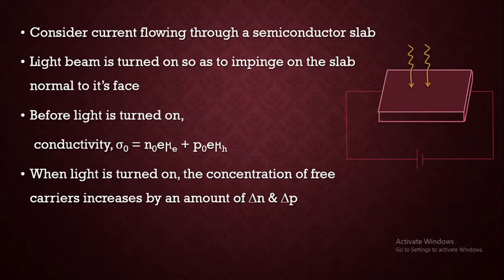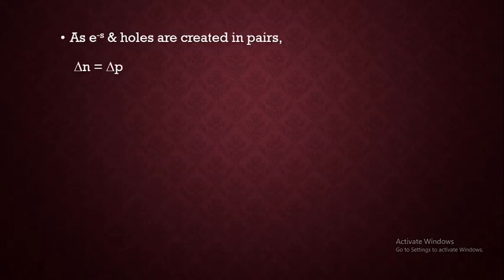So n naught increases by delta n, and the holes increase by an amount delta p. As the number of charge carriers increases, the current increases, that is, electrical conductivity increases. So this is photoconductivity. The main thing is that the input is the photon, whereas the output is an increase in conductivity. That's why it is termed photoconductivity.